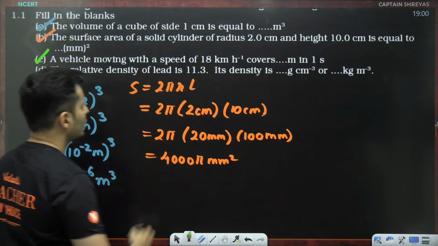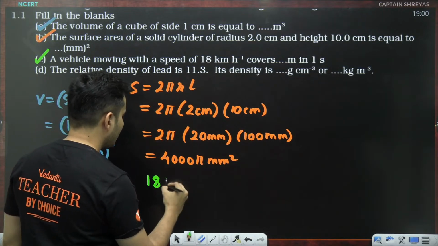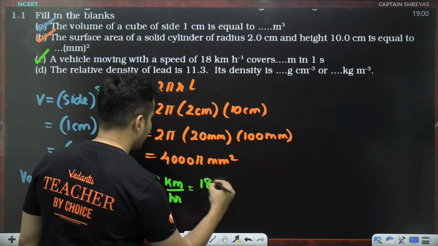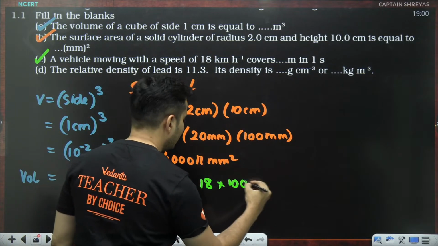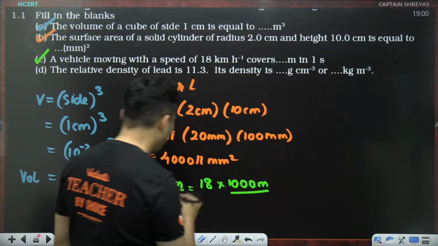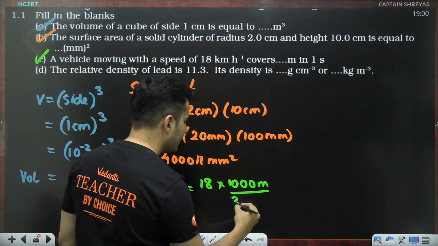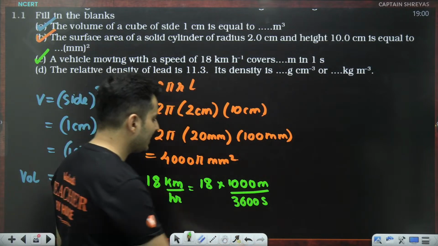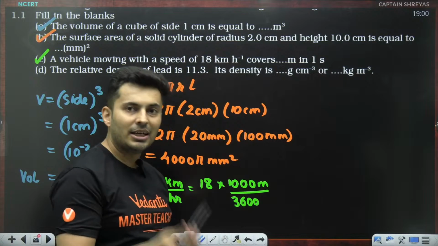Very interesting. So guys, 18 kilometers per hour. What is a kilometer? It is basically 1000 meter. What is 1 hour in seconds? It is 3600 seconds, or basically 60 minutes, each minute is 60 seconds.